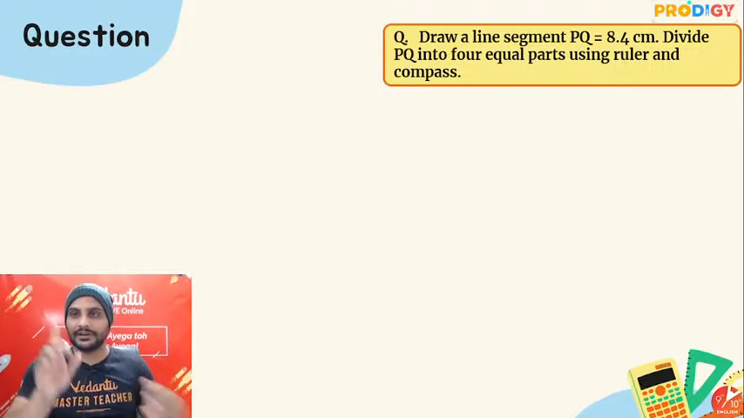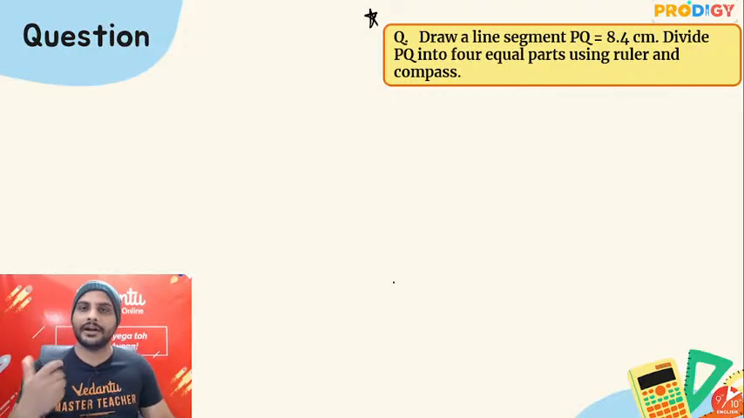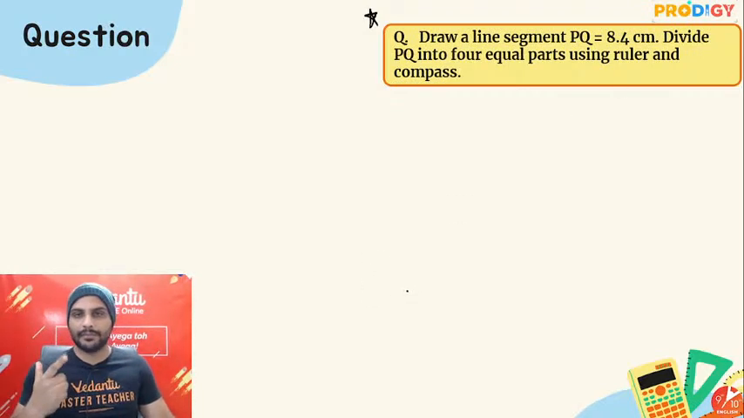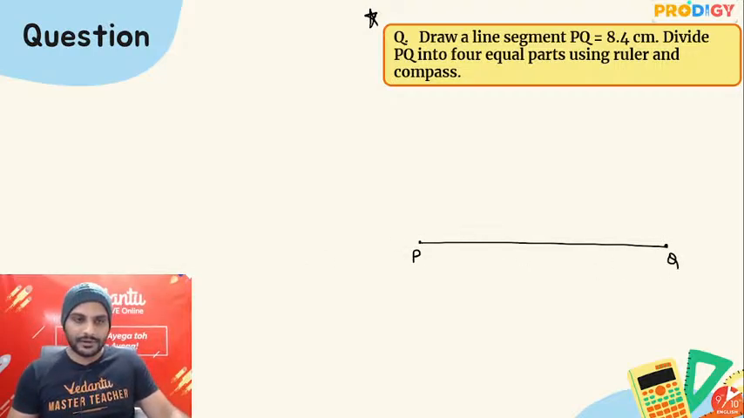Now this question you can see. Draw a line segment PQ of 8.4 centimeter. Divide PQ into 4 equal parts using ruler and compass. So suppose we start with this line PQ, and we'll start with the perpendicular bisector.